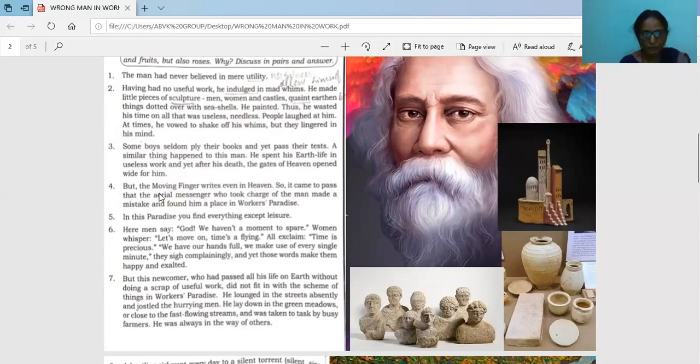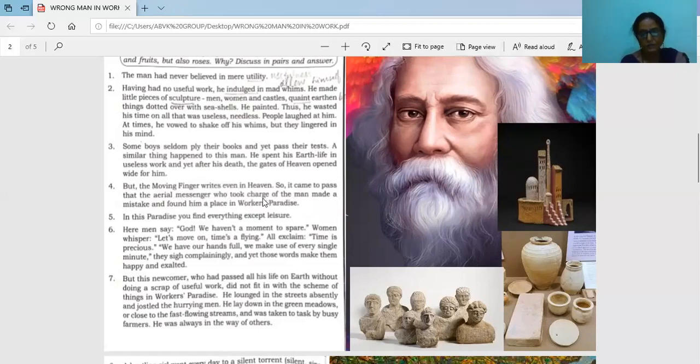Fourth para: but the moving finger writes even in heaven. This moving finger is fate. Here, the moving finger is considered as fate. So this fate writes in heaven what it wrote for our man. It came to pass that the aerial messenger who took charge of the man made a mistake and found him a place in workers' paradise. So who made the mistake? That is the aerial messenger, who took charge of the man.